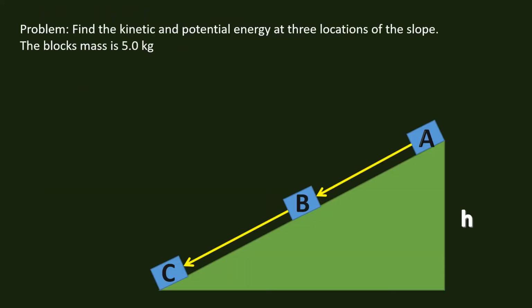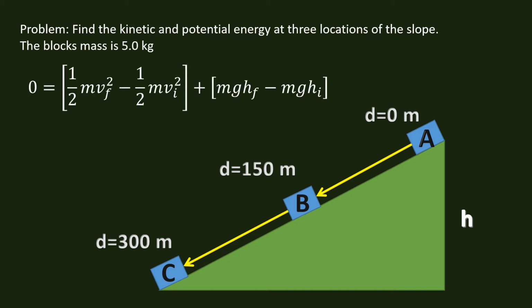Okay, so let's look at a problem. Find the kinetic and potential energy at 3 locations of the slope. We have this slope, and we have 3 masses, one situated at the very top, one halfway down, and then C, which is at the bottom of the slope. We're told the distances that these blocks are away from the top. So we're going to use the conservation of energy equation.